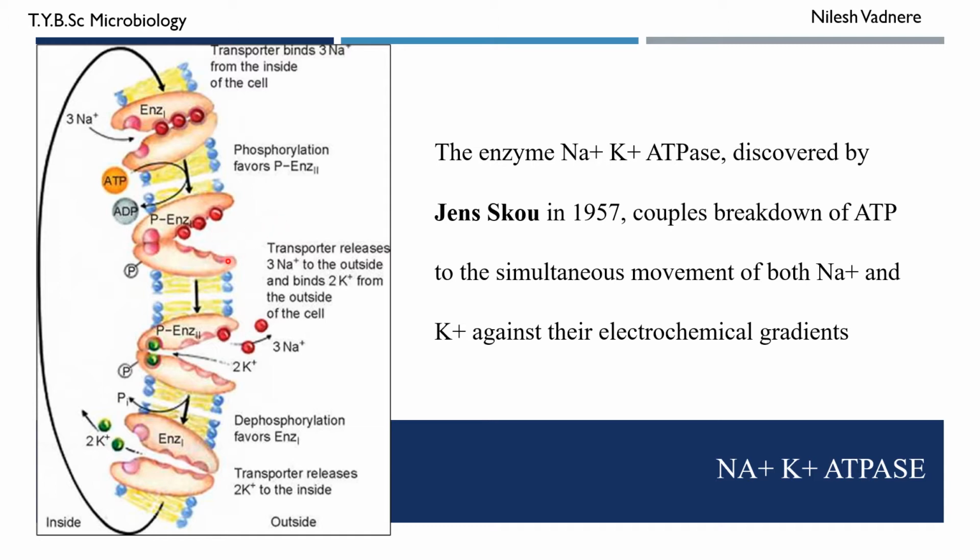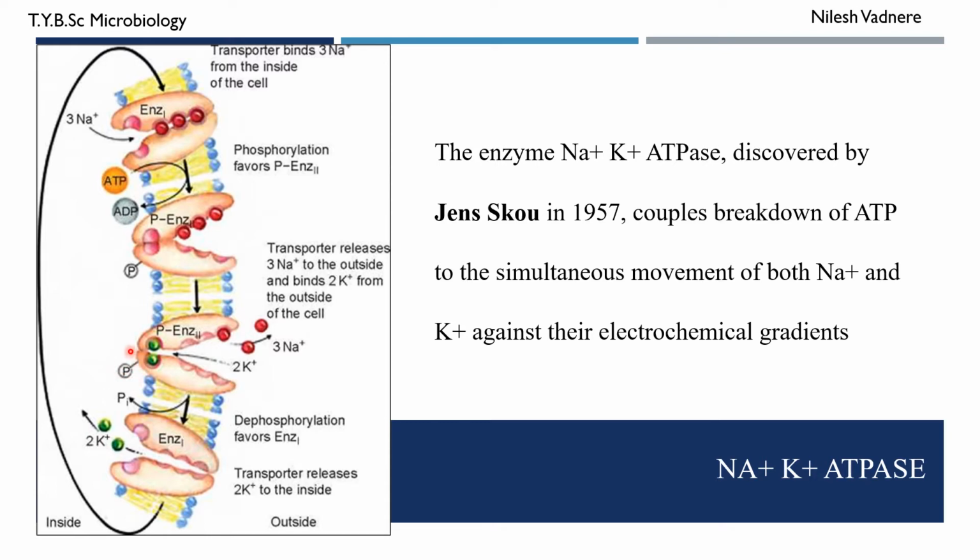Now when the cavity is open, the sodium ions find the way into the surrounding. Then the two potassium ions from the surrounding bind to the potassium ion binding site of the same protein, which is phosphorylated. The two potassium ions bind to this protein, and three sodium ions are released into the surrounding. Now the protein undergoes dephosphorylation.